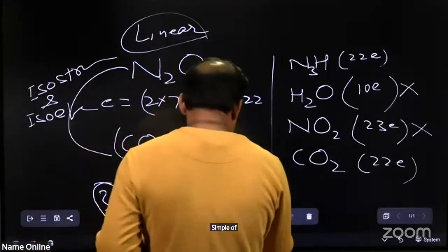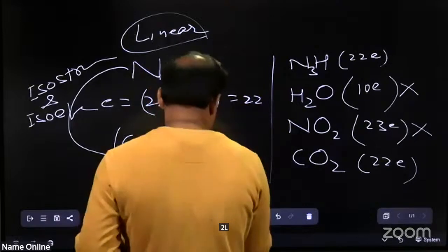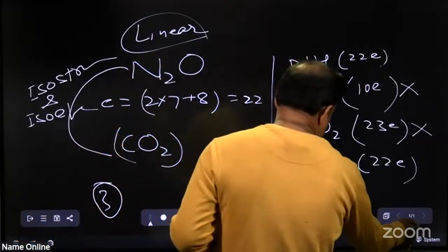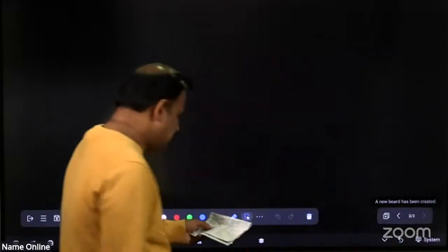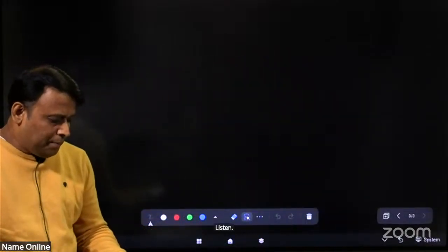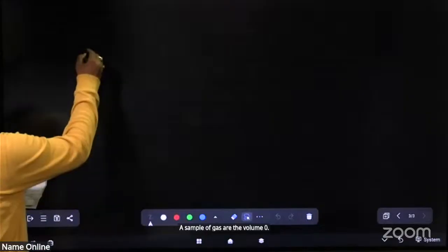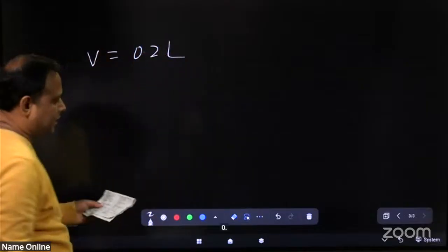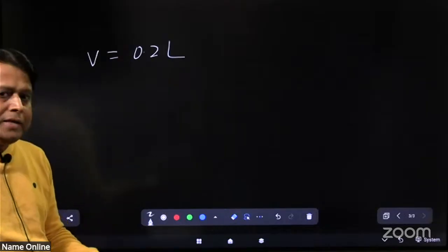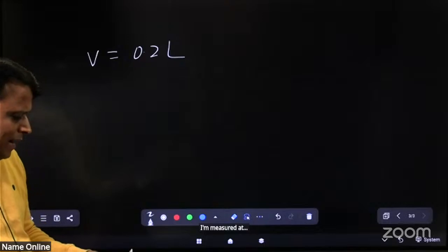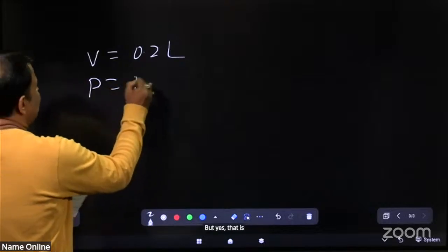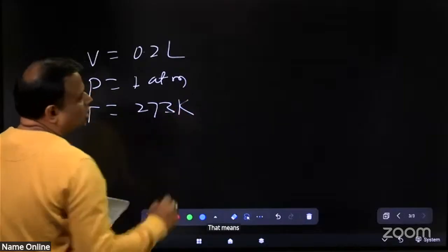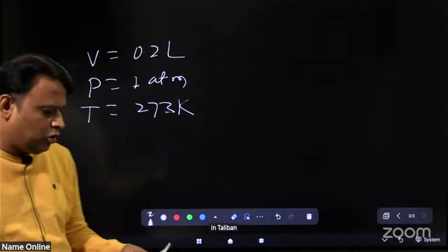It is measured at 1 atm pressure and 0 degree C. Pressure is equal to 1 atm and temperature is equal to 0 degree C, that means 273 Kelvin, because it is given 0 degree C.